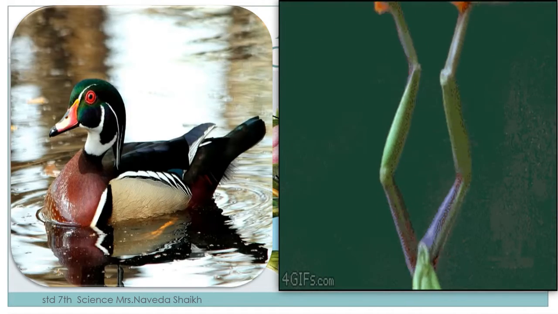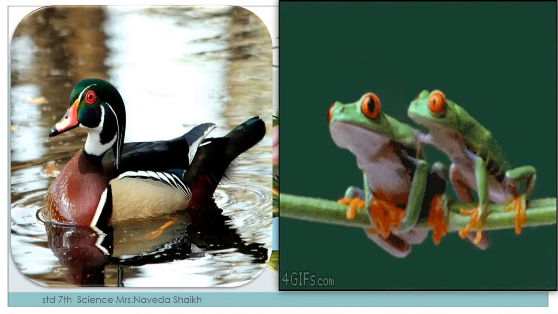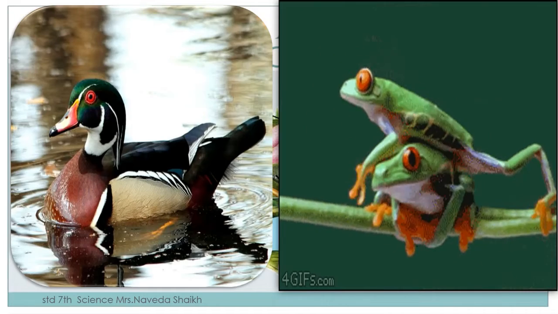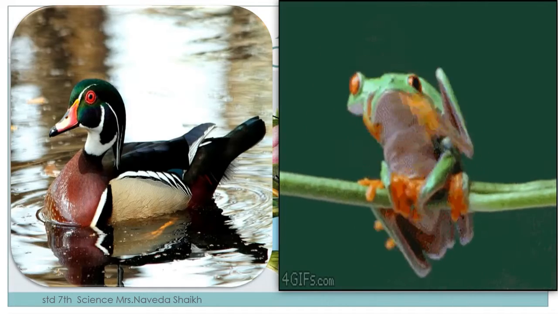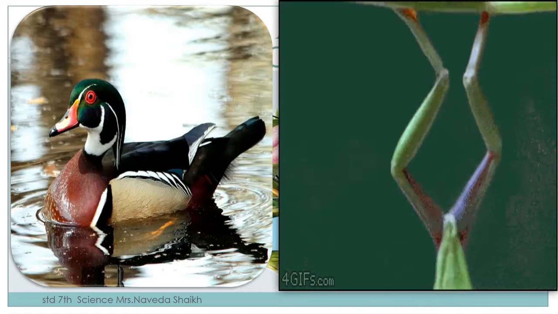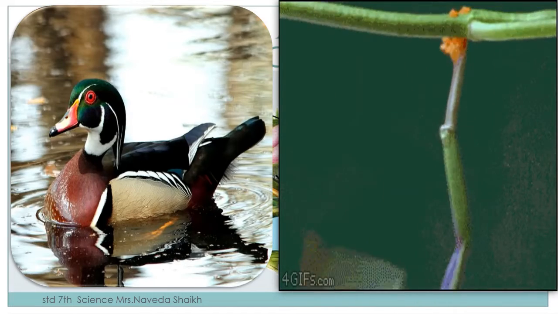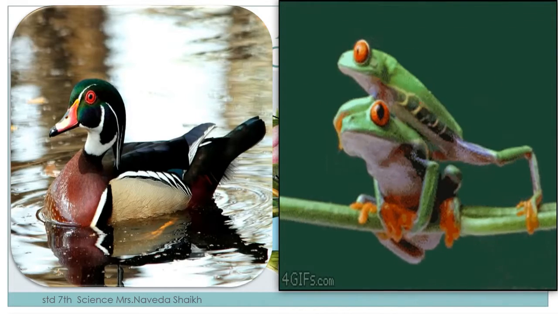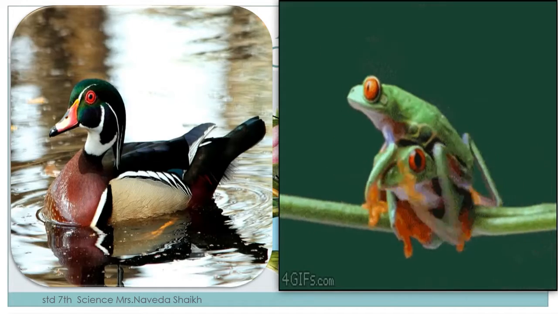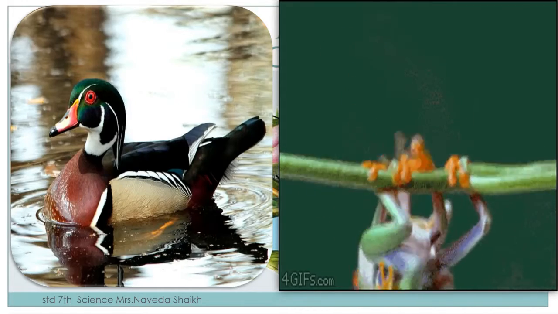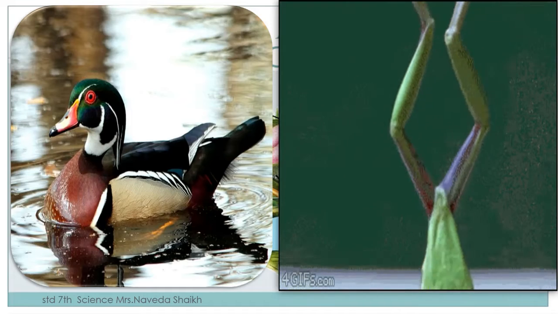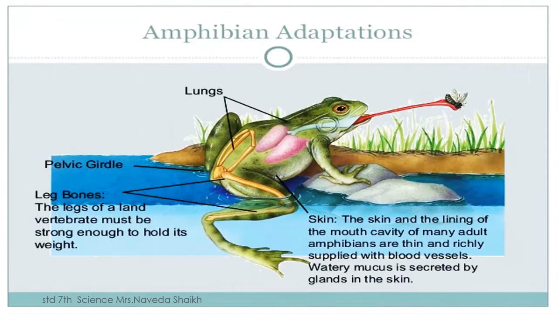If you haven't seen it with your eyes, you must have seen it on television, where you must have seen frogs jumping from the water onto the land, or moving on leaves or trees. Same way, ducks can walk on the land and they can swim also. Now, how is it possible? Because the frog here, we'll take this example, a very simple one.